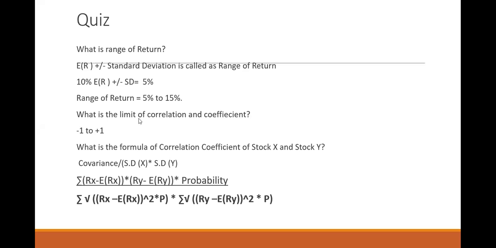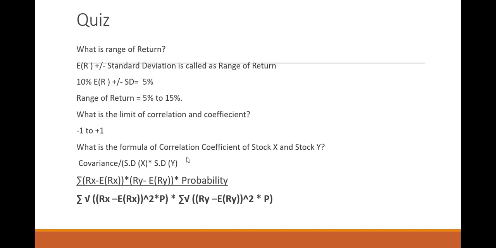Next question is, what is the limit of correlation coefficient? Always when you calculate the correlation coefficient, that is covariance of stock and market divided by standard deviation of stock multiplied by standard deviation of market in the denominator, you will get correlation and it will always be in the range of -1 to 1. In between this, you will get the answer.